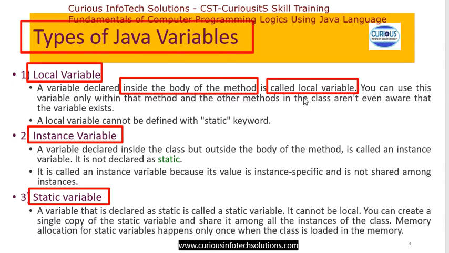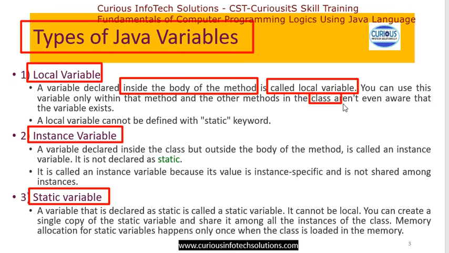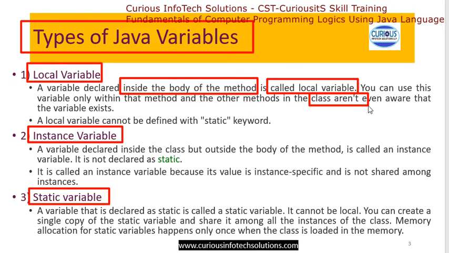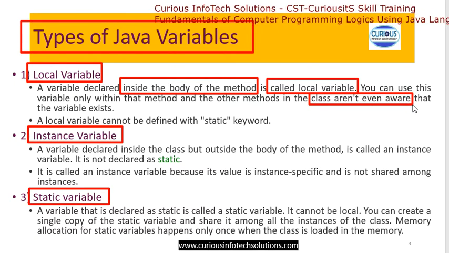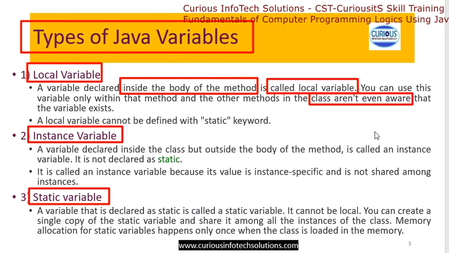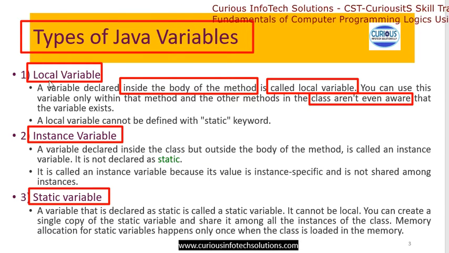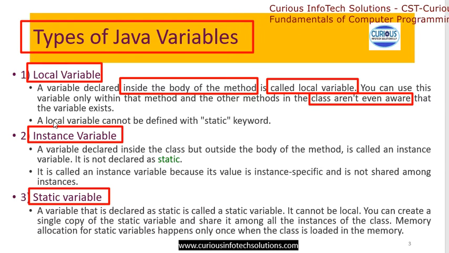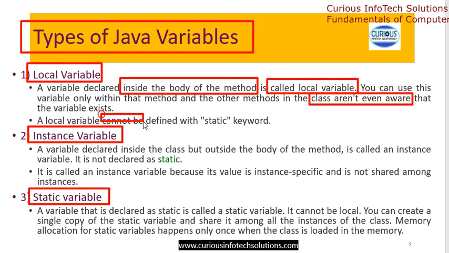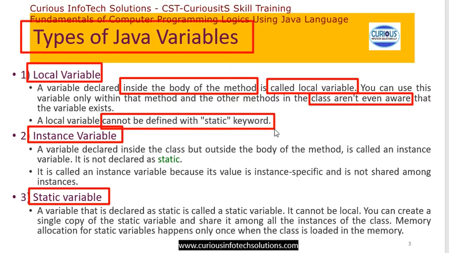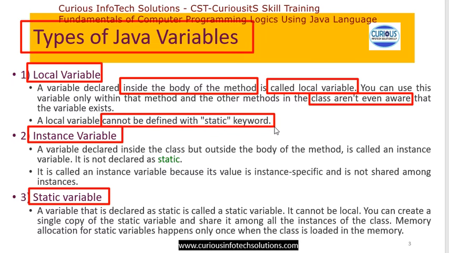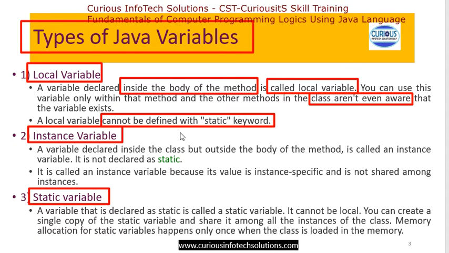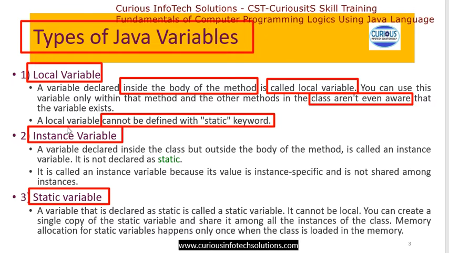Other methods in the class are not even aware of that created variable. So it becomes a private concept, and this kind of local variable cannot be defined with the static keyword. So this is the special characteristic of local variable.